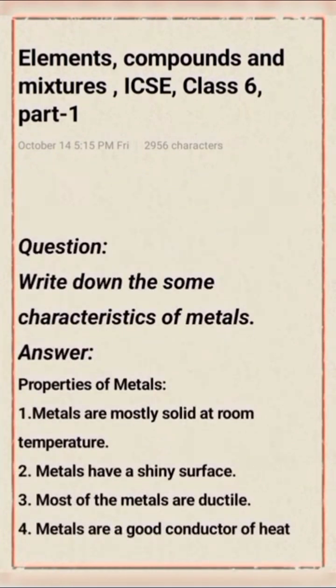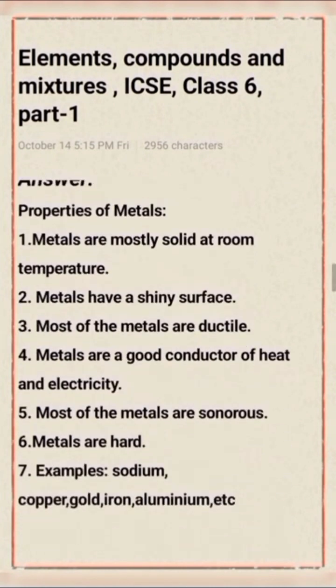Next question, write down some characteristics of metals. Properties of metals: point number 1, metals are mostly solid at room temperature. Point number 2, metals have a shiny surface. Point number 3, most metals are ductile. Point number 4, metals are good conductors of heat and electricity.